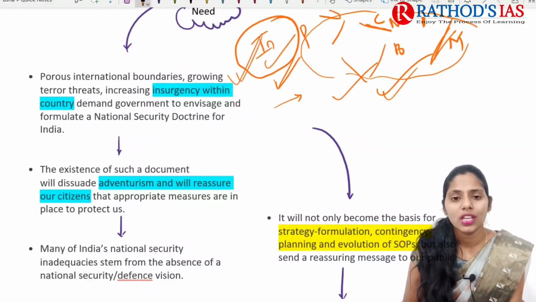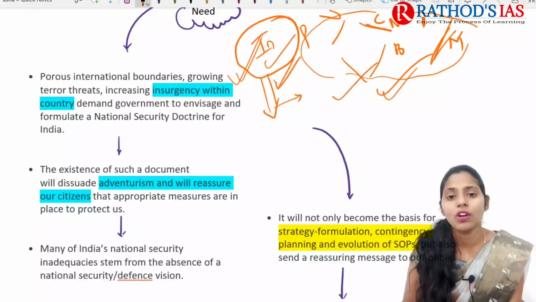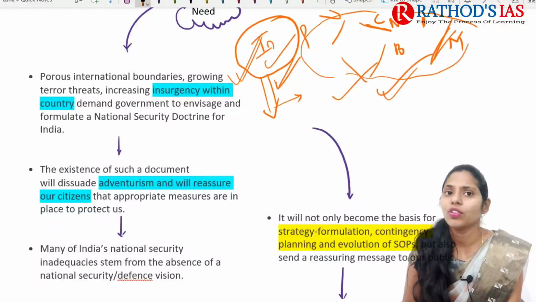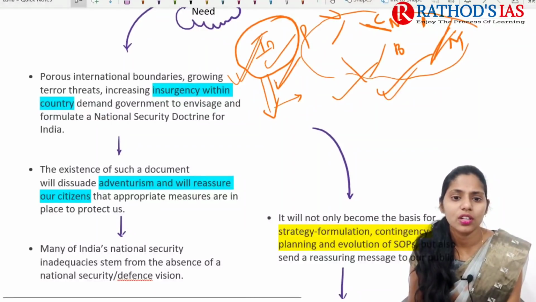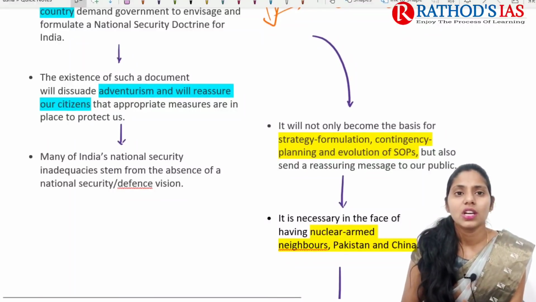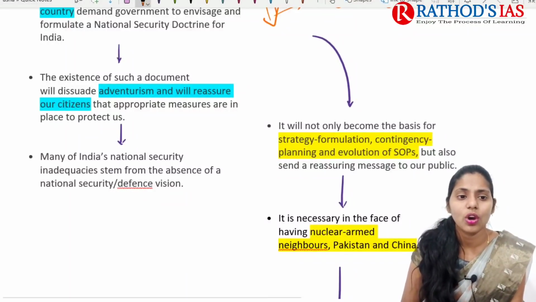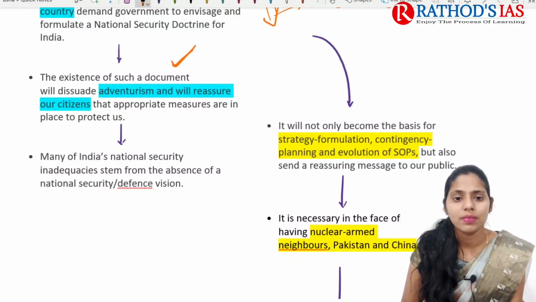So in this context, when we have this type of threats and when we are sharing boundaries with many countries, then we need to have a national security doctrine. And the next point is that the existence of such a document, that is, a doctrine, will reassure our citizens that appropriate measures are in place to protect us.